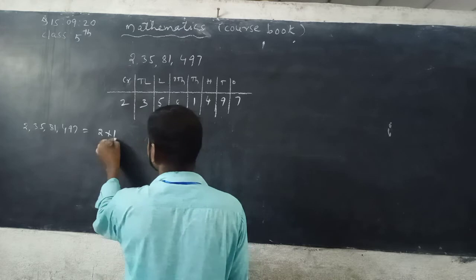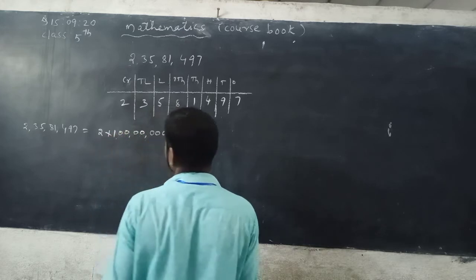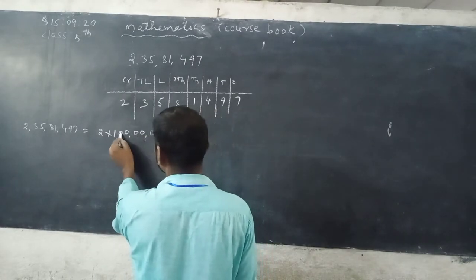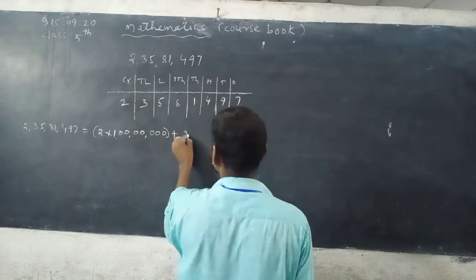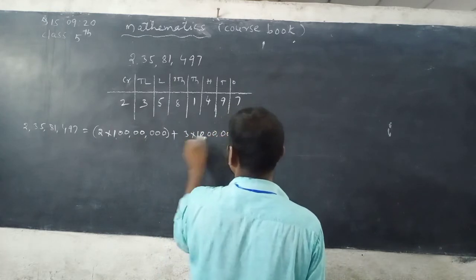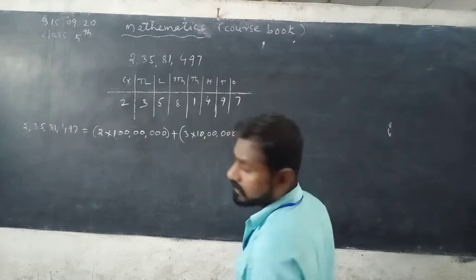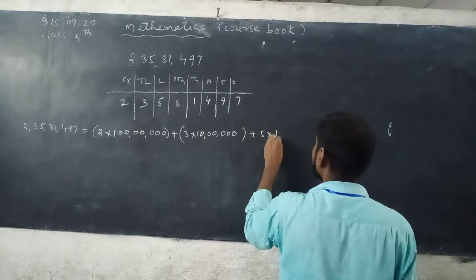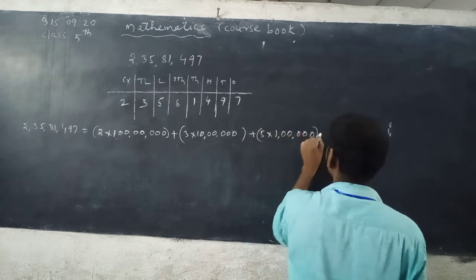Crore means 2 crore. Plus 3 is in 10 lakhs place, 3 into 10 lakh. This is ones period, this is thousands period, this is lakhs period. 10 lakh. Next 5 is in lakhs place, 5 into lakh. 1 lakh is 1 after 5 zeros.